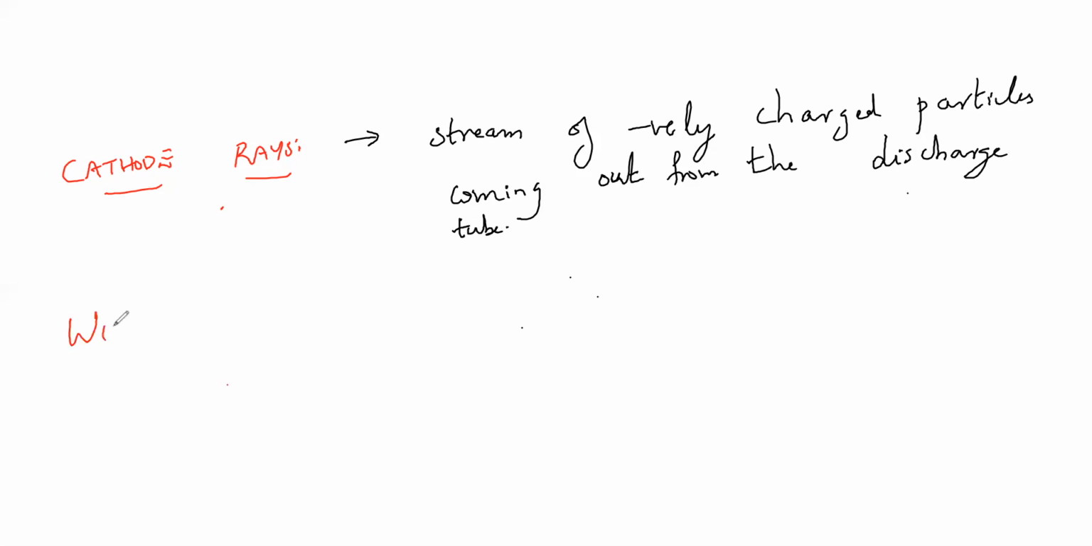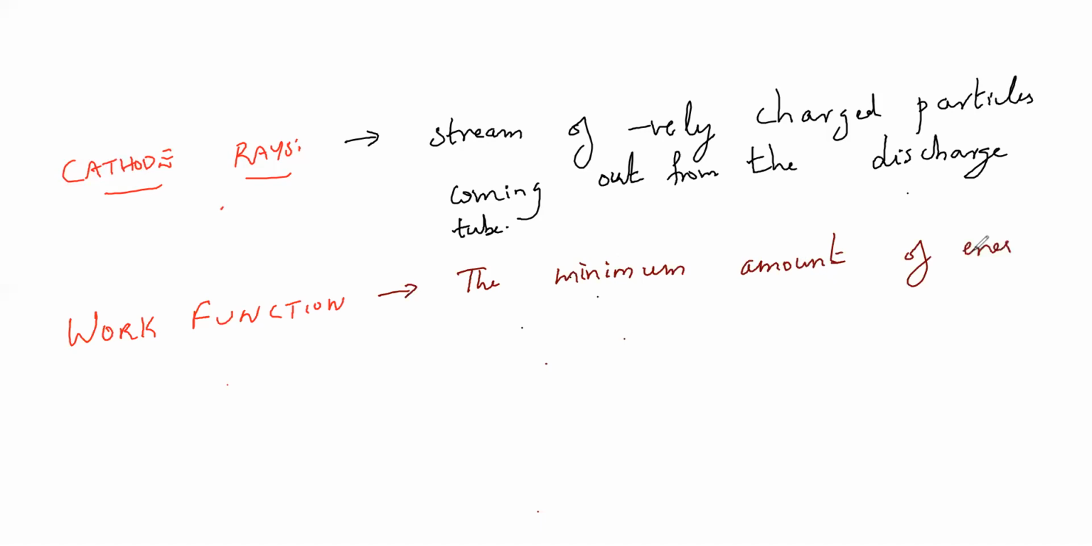Next is work function. That is nothing but the minimum amount of energy required by the electron to escape from the surface of the metal.